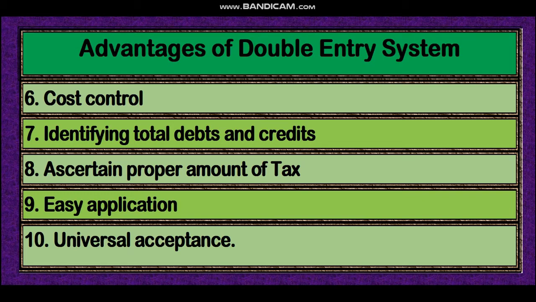Then easy application, the double entry system is easy. You know that accounting is an easy subject, you can do it easily, so you can apply it all over the world. And universal acceptance: everywhere accounting is accepted, the double entry system is accepted. You are an accounting student of Bangladesh, one of the poorest countries in the world. Here also the double entry system is used. In the richest countries in the world, Japan, America, Australia, England, everywhere all students of accounting follow the double entry system. That's why it is called a universally accepted system, dear student.